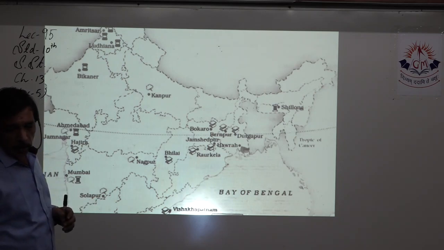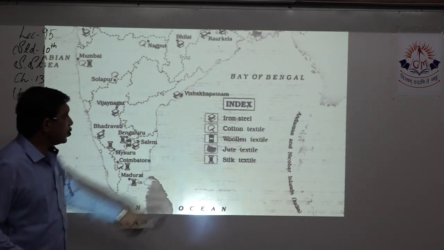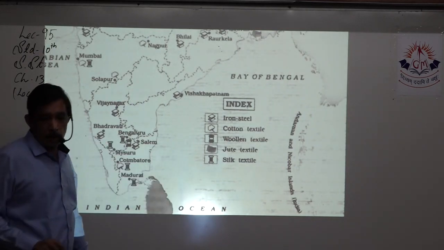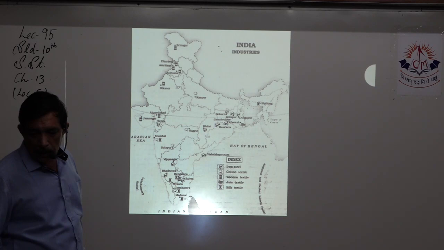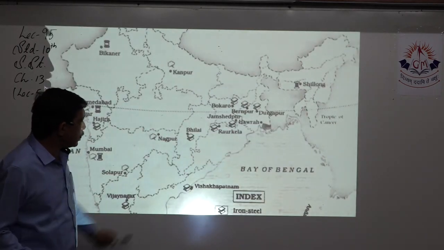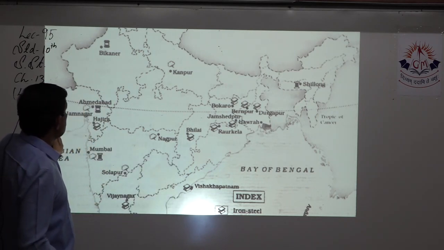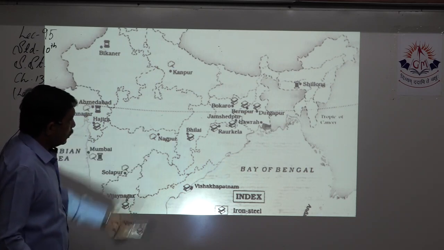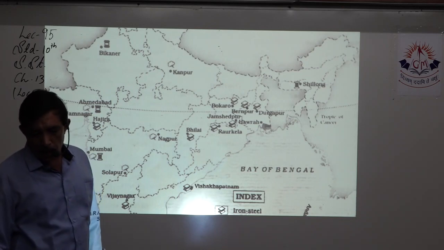Next is for silk. It's already given in our material, so it will be quite easy for you to mark the silk industry. You see a cocoon is given over here. Yes, not exactly a cocoon, it's used in needle and thread. So, do you find any of that shape over here? Yes, Mumbai, Ahmedabad, Jamnagar, Bikaner. These are the places. Shillong over there, and on the top there will be J&K also, right?